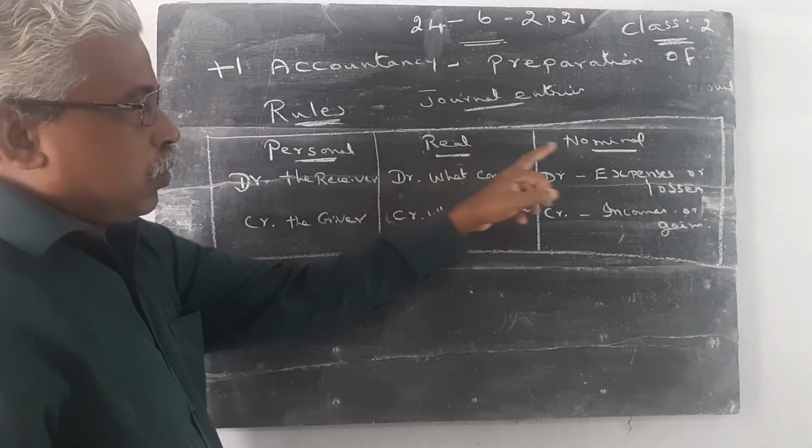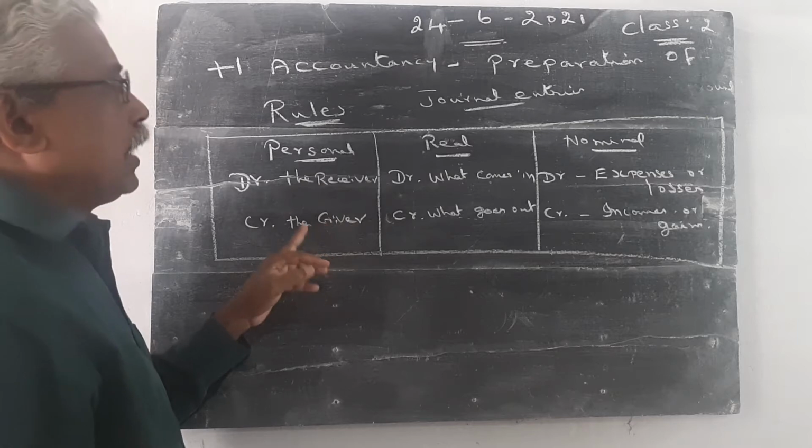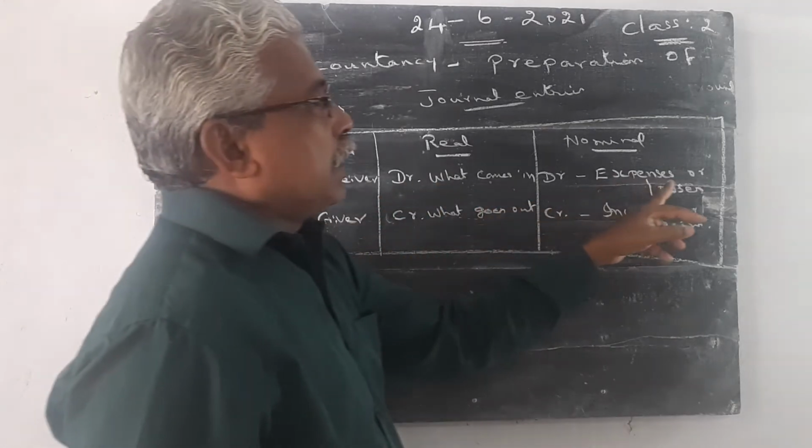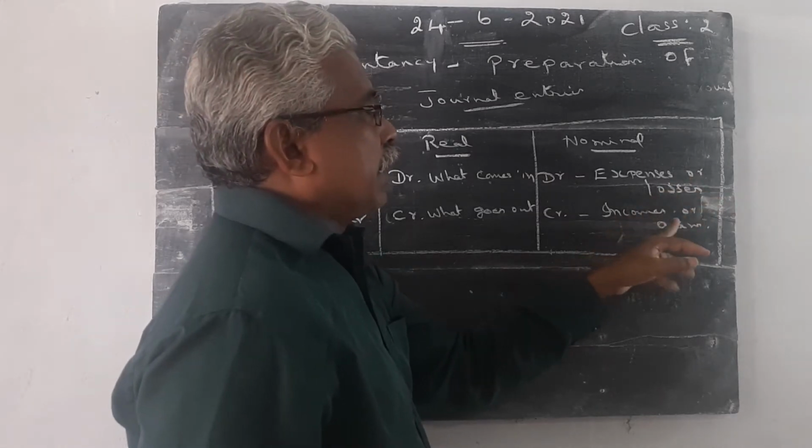Personal account, real account, nominal account. Debit the receiver, credit the giver. Debit what comes in, credit what goes out. Debit all expenses or losses, credit all incomes or gains.